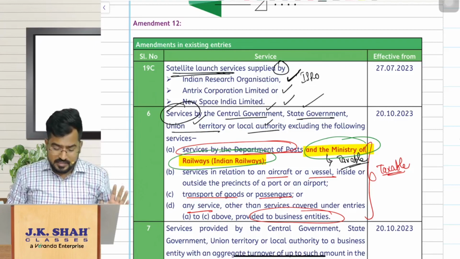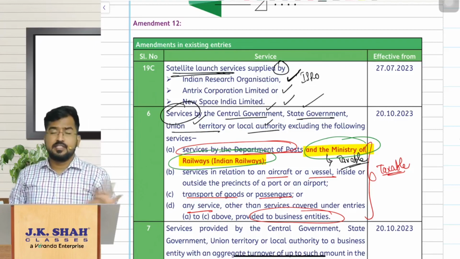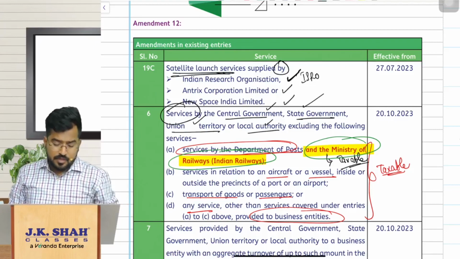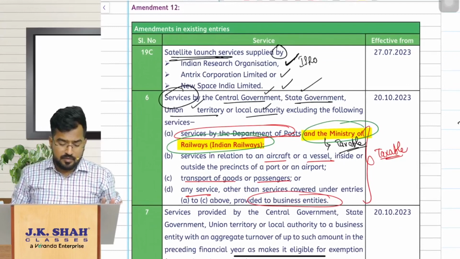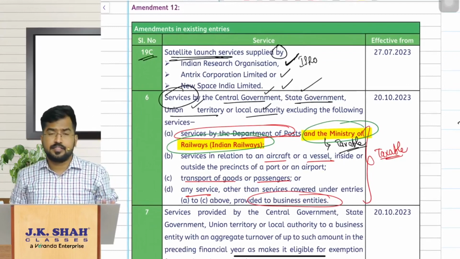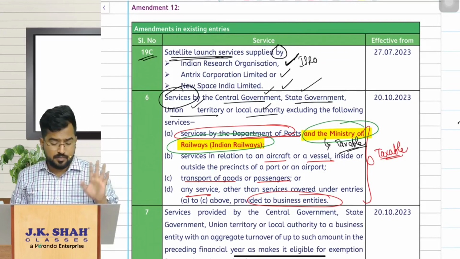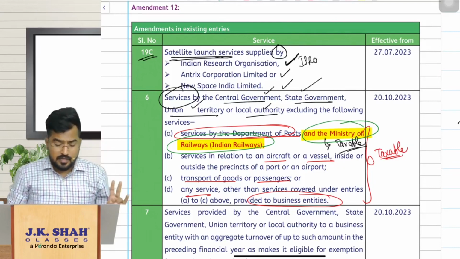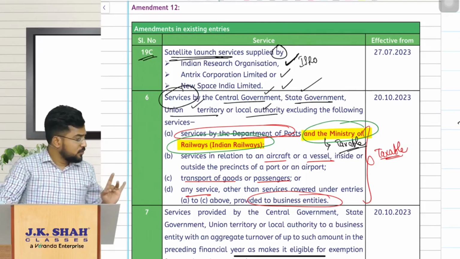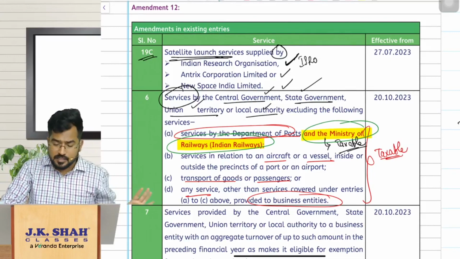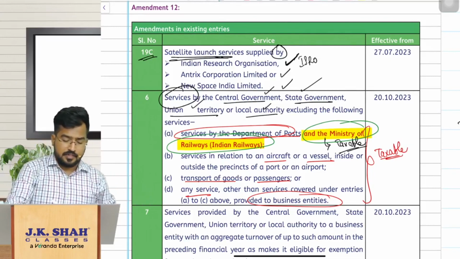Hope we have already discussed this in the class, but it is given in the statutory update. I am just discussing here. Now, that is a simple one, entry number 19C, exemption. So satellite launch services provided by whom? ISRO, Antrix Corporation Limited and New Space India Limited are exempt under GST. Right, so just remember that.